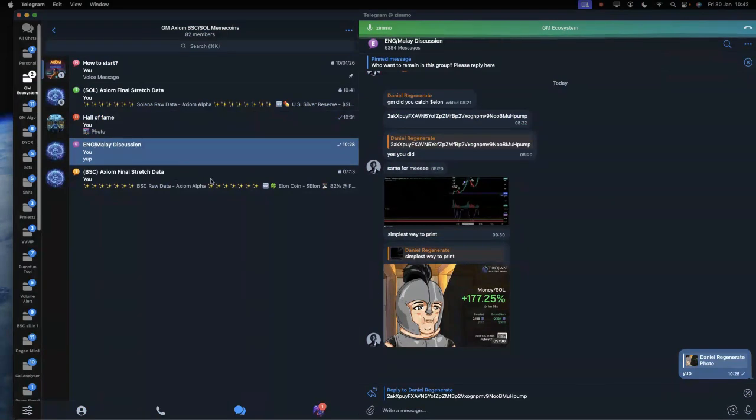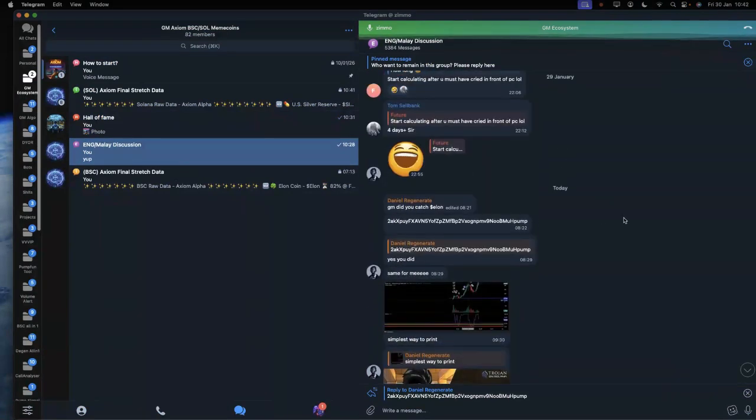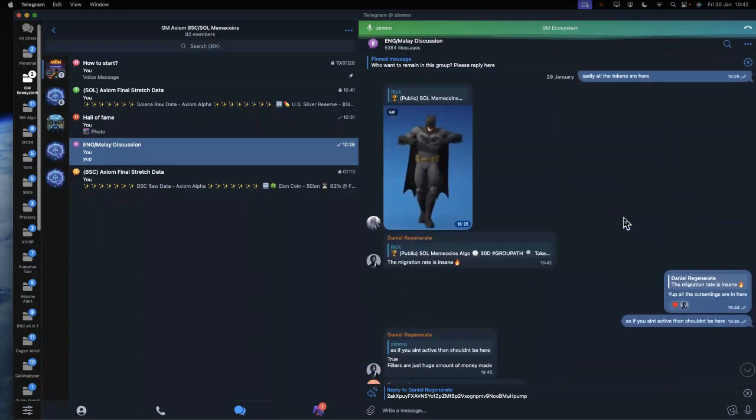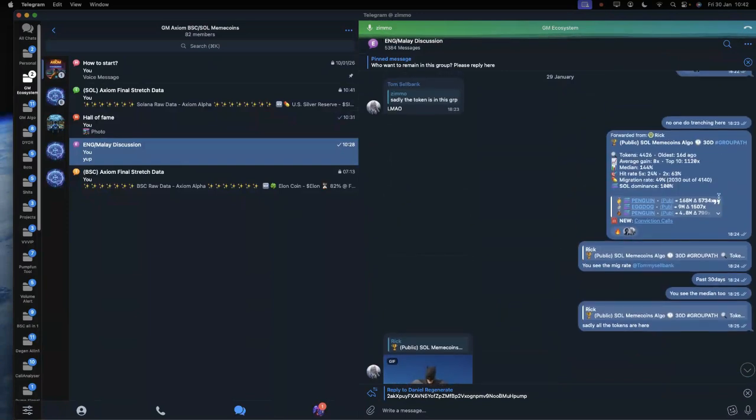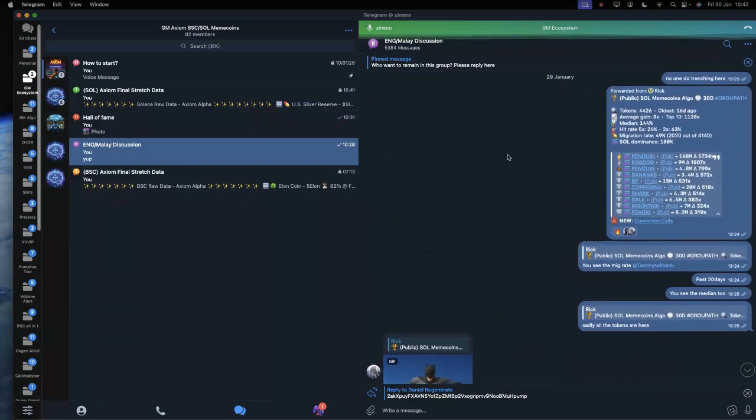Some of the information you may want to find out is how this group is performing. For the past 30 days of trenching, you will see that a total of 4,426 tokens were there. The median is very, very high at 144%, and the migration rate itself is almost 50%. If you remember, the penguin token is over here, the egg dog is over here. There are a lot of tokens which scaled quite high, more than 10x and above.